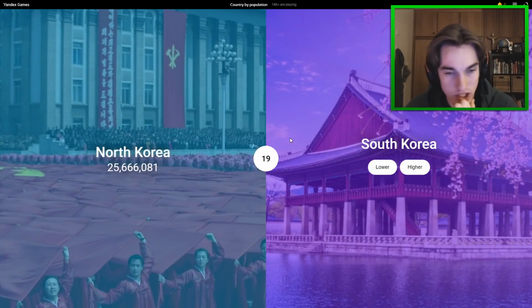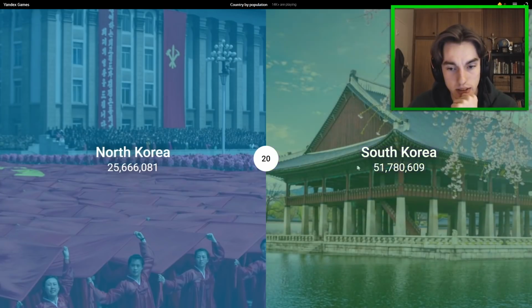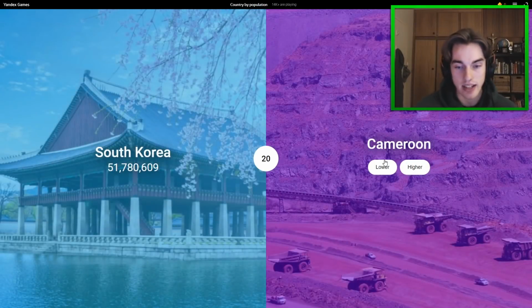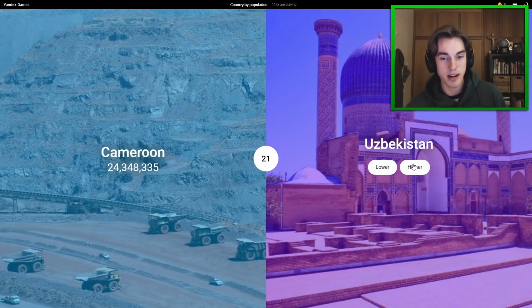And so South Korea should be, of course, higher. Should be about 45 or... Yeah, I think it's 40 something million. Oh, 50 even. Okay, yeah. And then Cameroon. Cameroon has some fairly big metro areas, but I think it should be less than 50. So 24, yeah. Okay, so it has not been too bad so far.